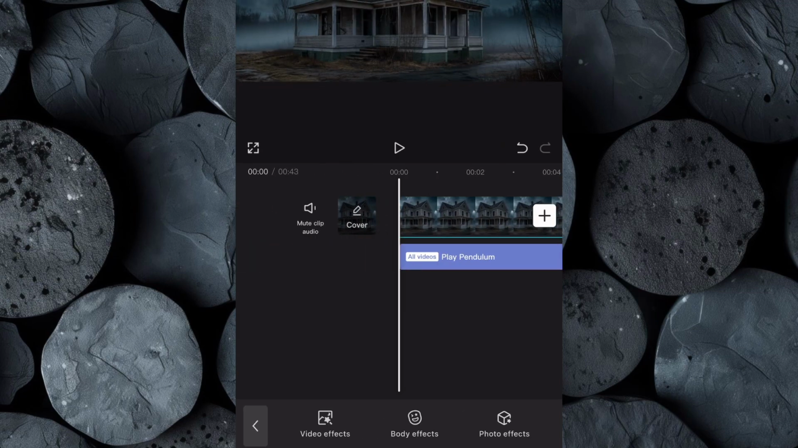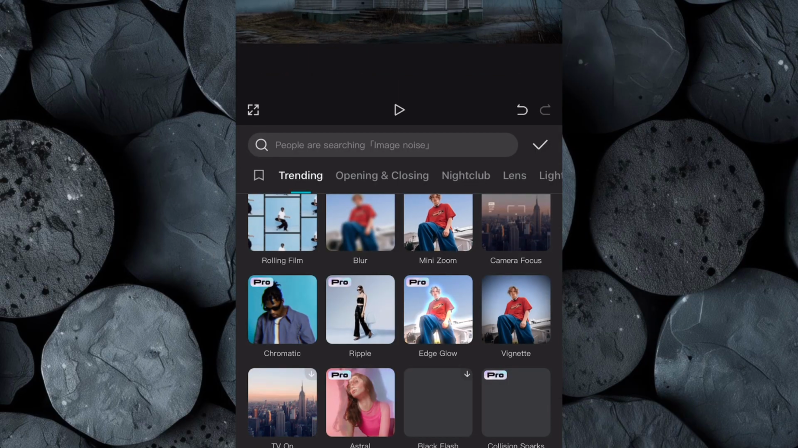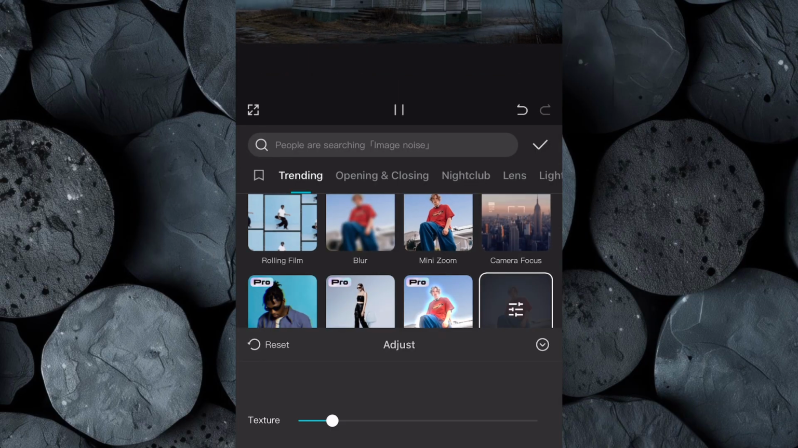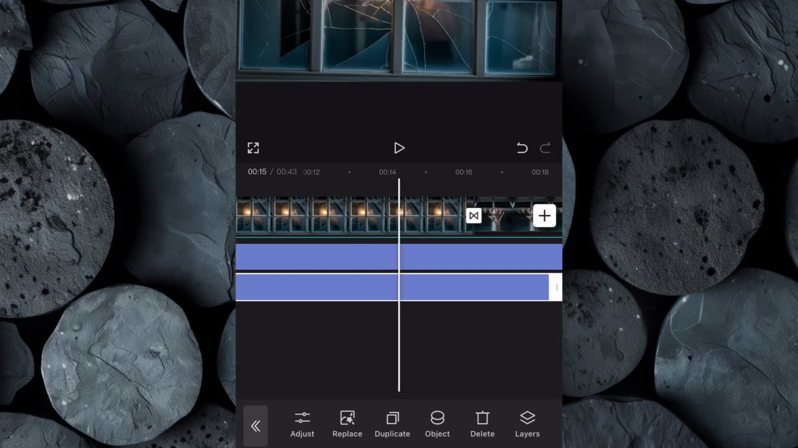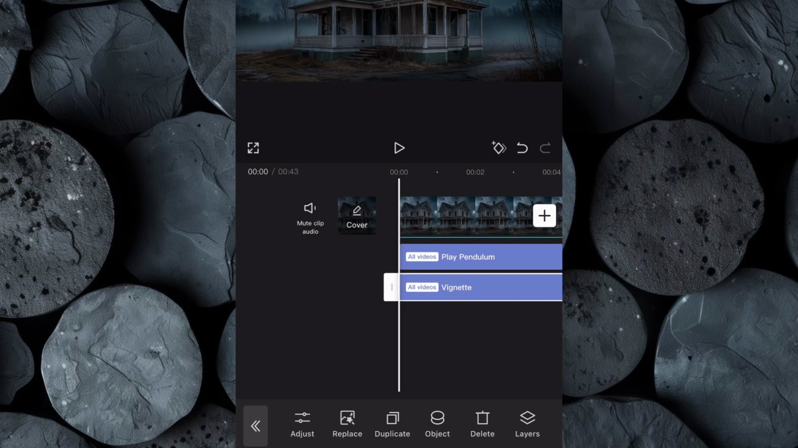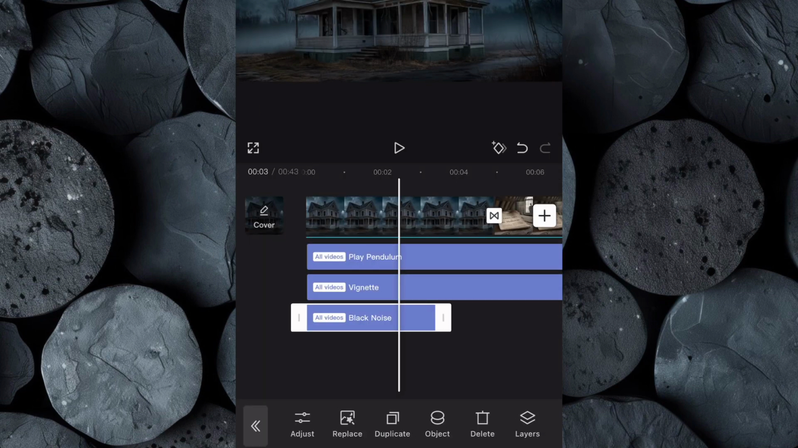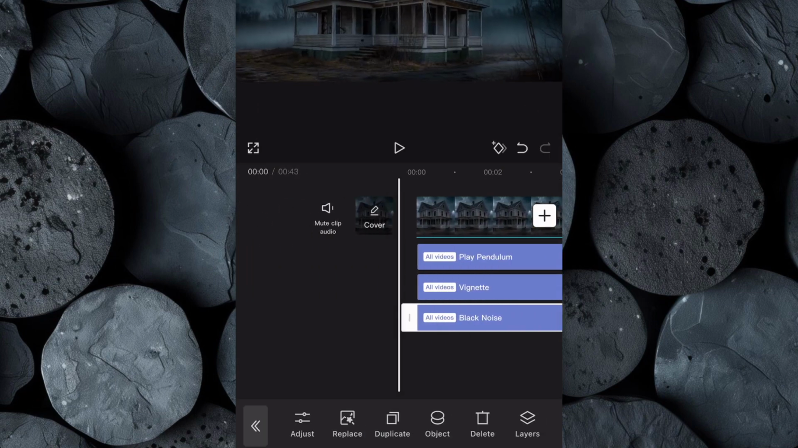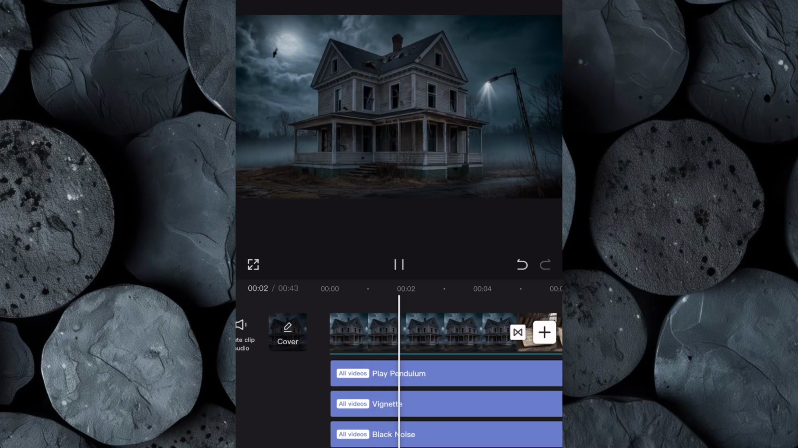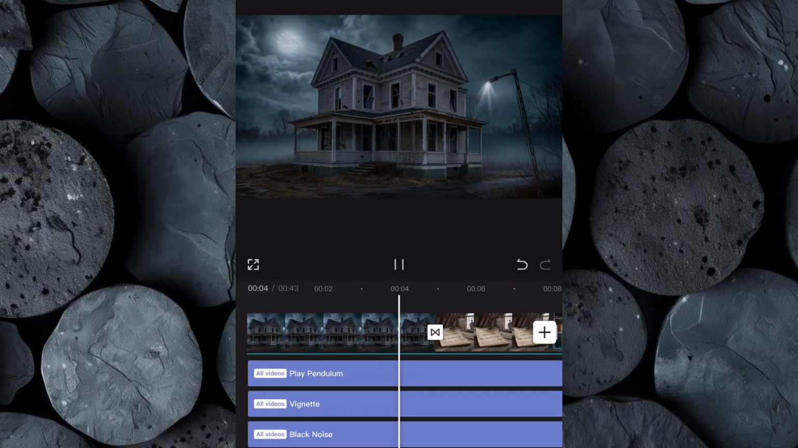To further intensify the horror atmosphere, search for the vignette effect and apply it. This effect darkens the edges of the screen. Also drag the effect across the entire timeline. After that, also add the black noise effect and drag it throughout the timeline. These effects add depth to the visuals, making them feel more dynamic rather than static and flat.